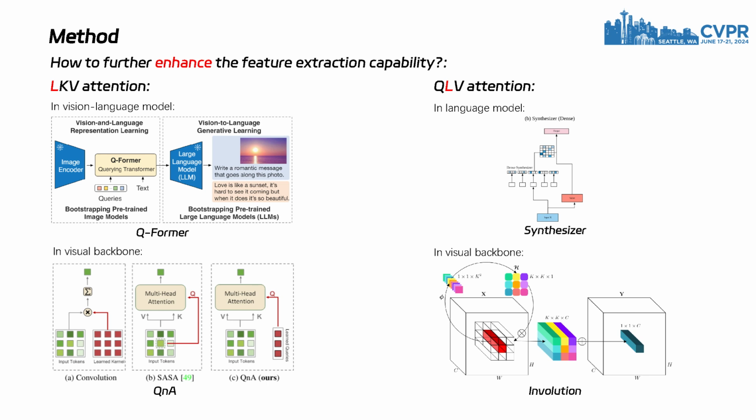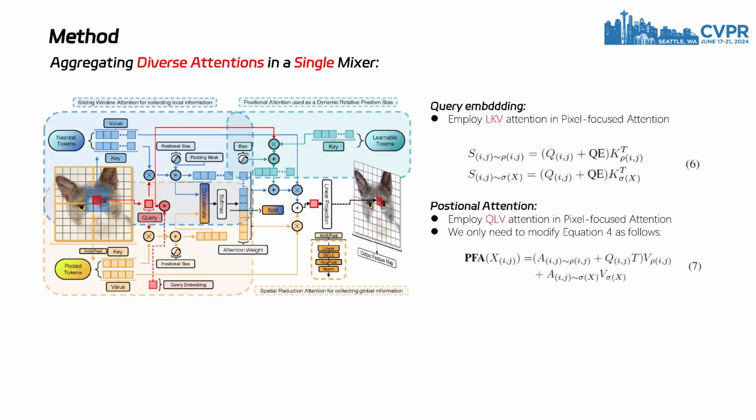query, showing stronger robustness. We discovered that pixel-focused attention can integrate these two attention patterns with minimal additional overhead. We found that adding a learnable query embedding to all query tokens in traditional QKV attention can achieve similar information aggregation effects to LKV attention with negligible additional overhead. We only need to modify equation 1 as shown in the figure.